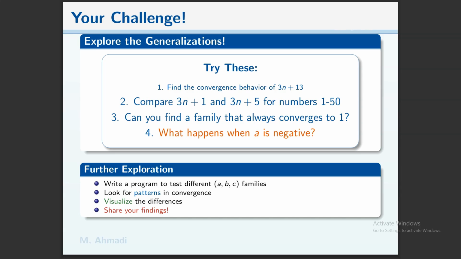What happens when A is negative? In the next video, we talk about the negative case. You can also write a program to test different A, B, C families. Look for patterns in convergence. Visualize the differences. Maybe we can get some fractal behavior of these patterns.